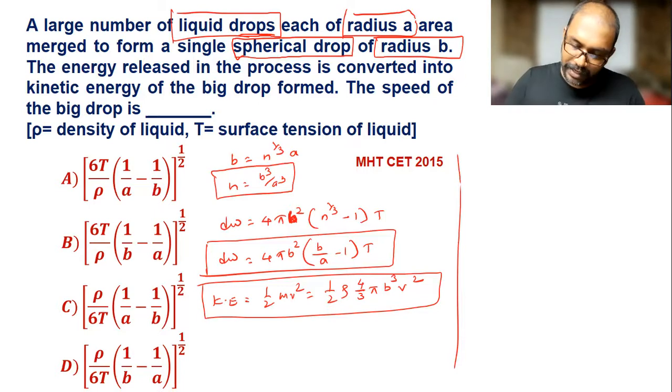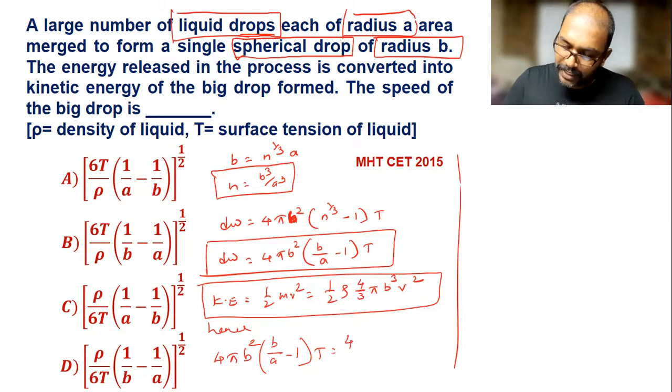Now let me equate here. So 4 pi b square, then b by a minus 1, into T is equal to 4 by 6 pi rho b cube into v square.